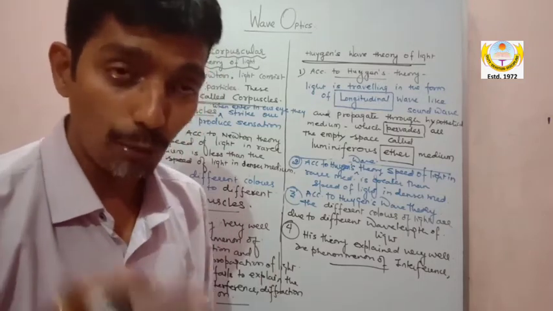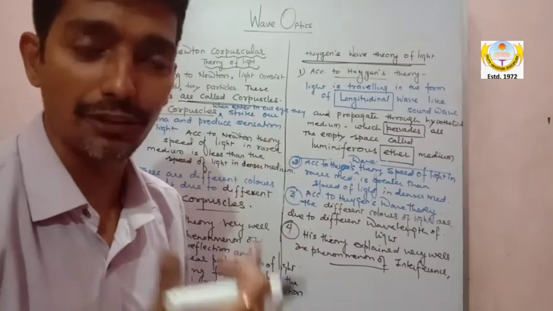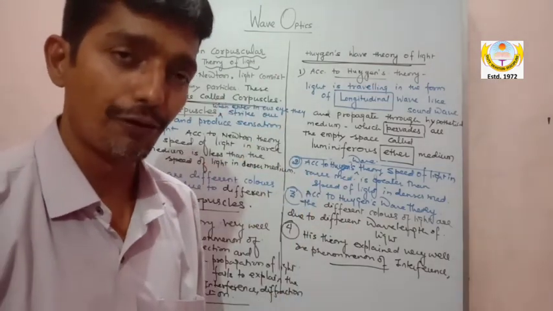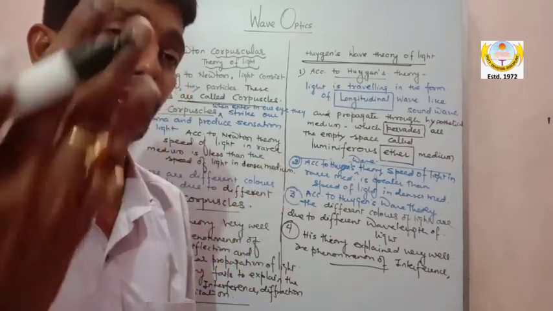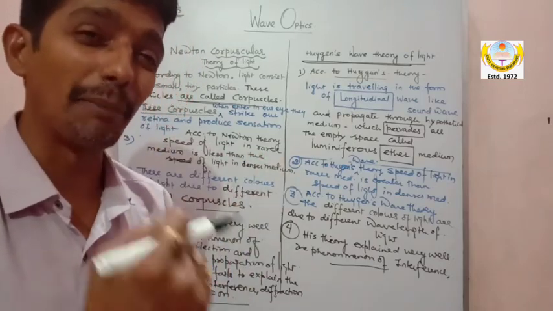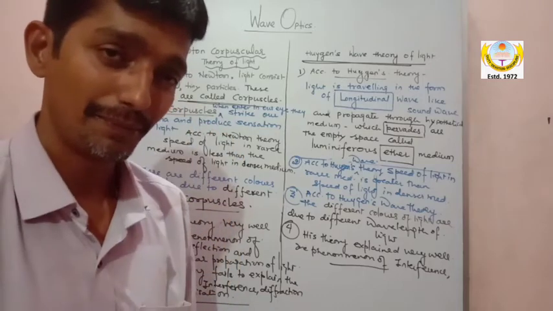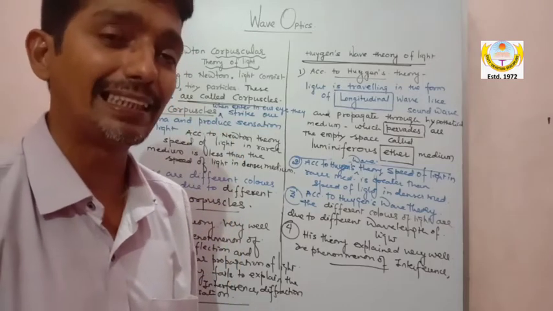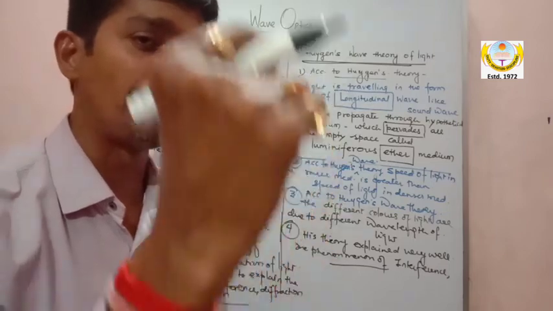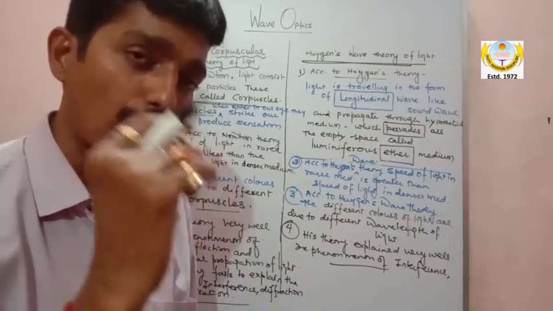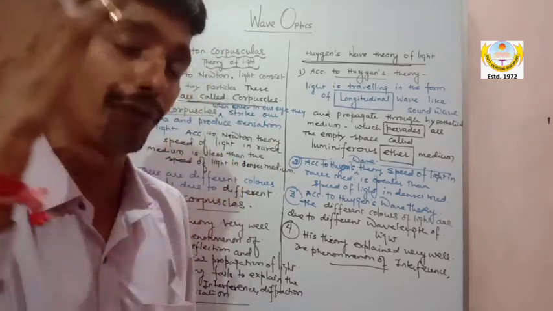We are both famous: Fresnel's diffraction, Young's double slit experiment, that is interference, YDSE, Young's double slit experiment, Fresnel's diffraction, or Fraunhofer, there is a scientist, Fraunhofer diffraction.